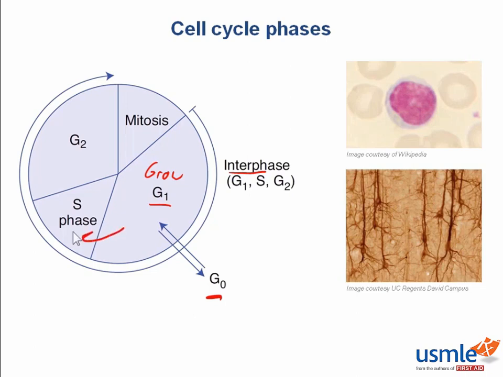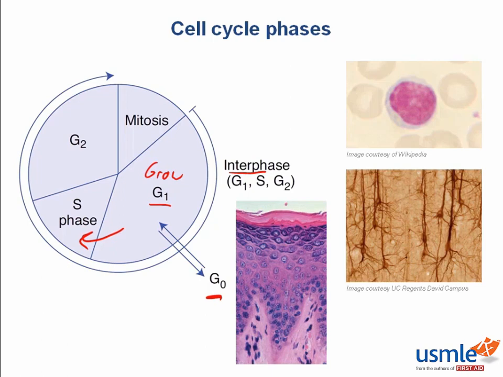Once cells transition into S phase, they're committed to complete the cycle, so S, G2, and mitosis progress much more rapidly. What's an example of a tissue that has cells that are constantly proliferating? There's a bunch of examples, but one is the skin. And by the way, these cells that are constantly dividing will be hardest hit by anything that interferes with cell division, like chemotherapy.